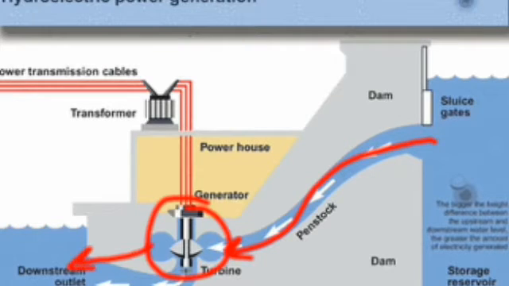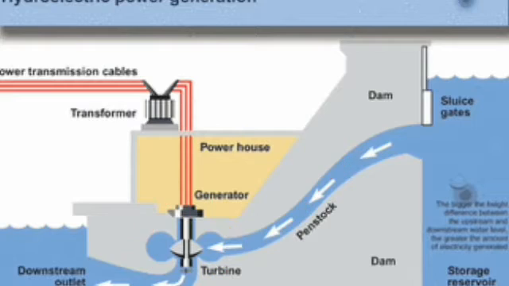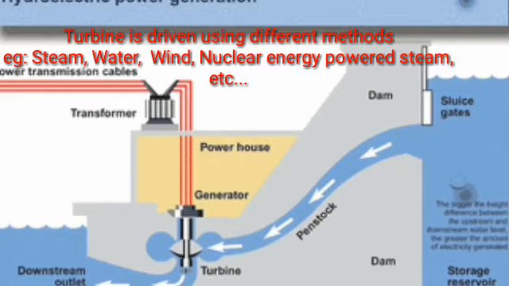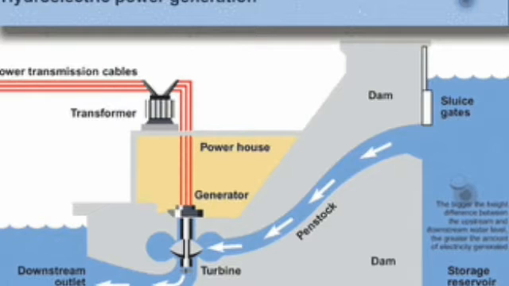Once this process happens, the turbine will run and rotate. Then what will happen? The electricity will be generated by this action. So this is what goes on in all of these different cases, like I told you, the steam engine, power station, nuclear power station, and all these things. This is basically the mechanism we are talking about while generating electricity.